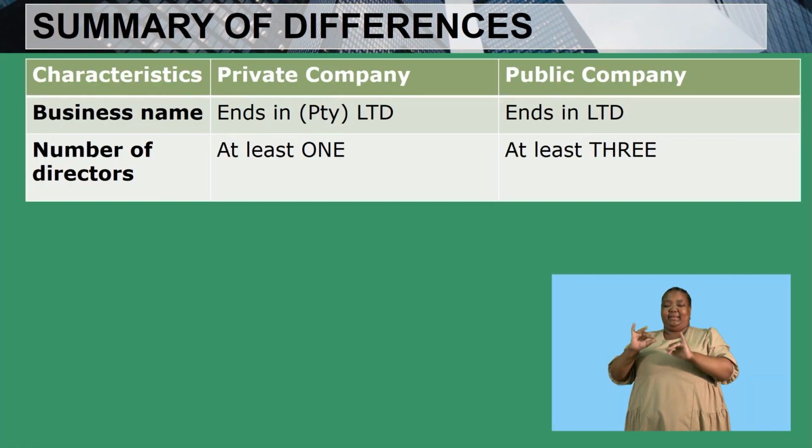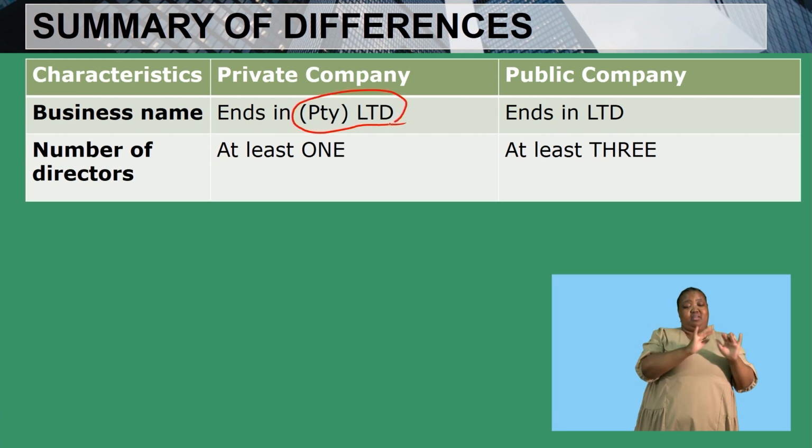Then when you look at a private and a public company, you must note that the business name of a private company ends with Pty Ltd, which is very important because it will help you to identify the type of company in the scenario.